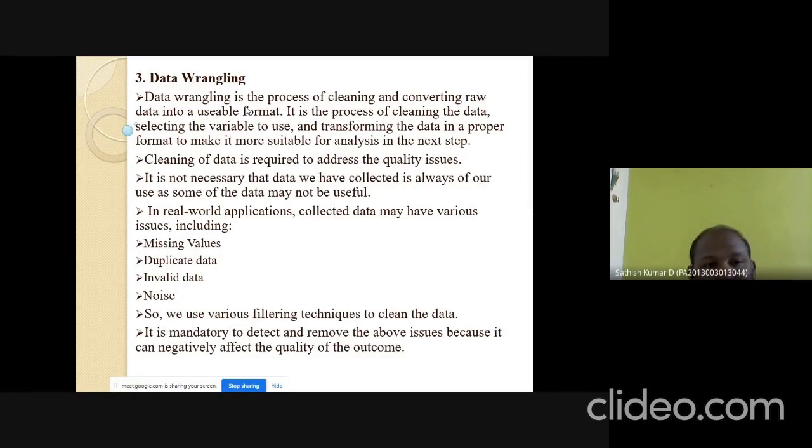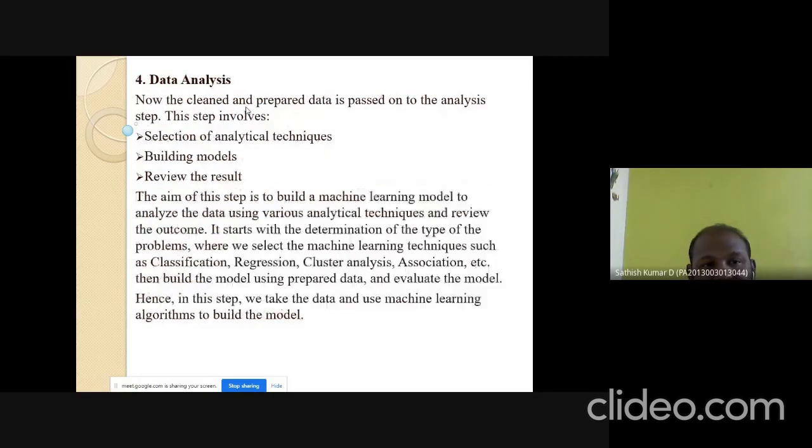The fourth one is data analysis. Data analysis means the clean and prepared data is passed on to the analysis stage, the selection of analytical techniques, building models and reviewing the results. The aim of this step is to build a machine learning model to analyze the data using various analytical techniques and review the outcome. So in this step, we take the data and use the machine learning algorithm to build the model. Some of the analysis techniques are classification, regression, clustering analysis, association, etc.